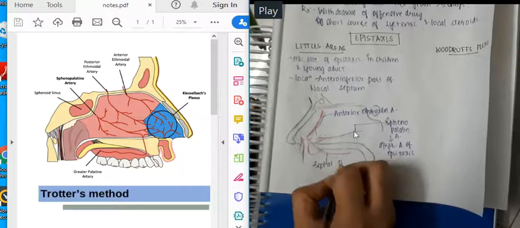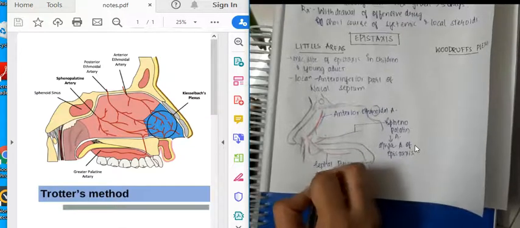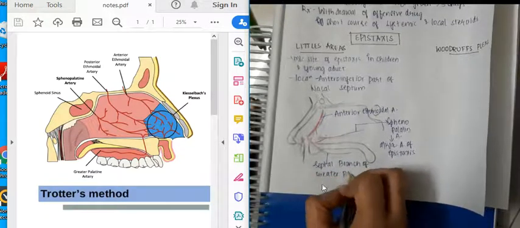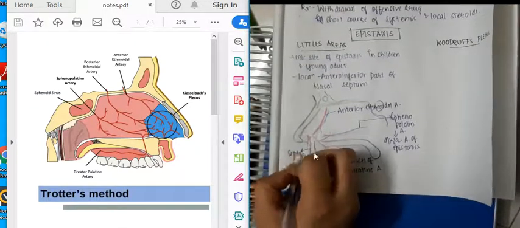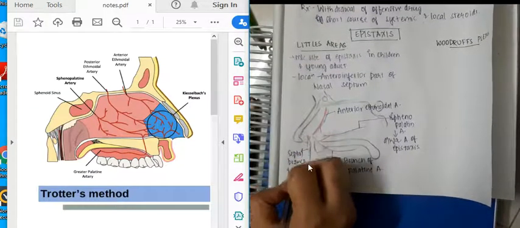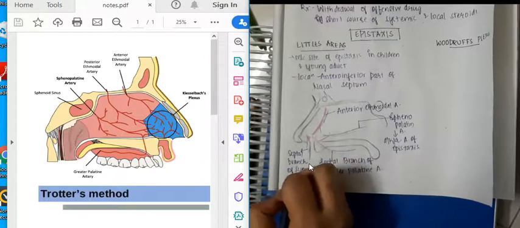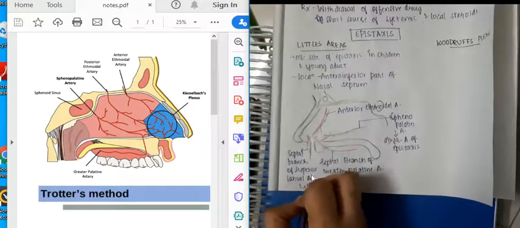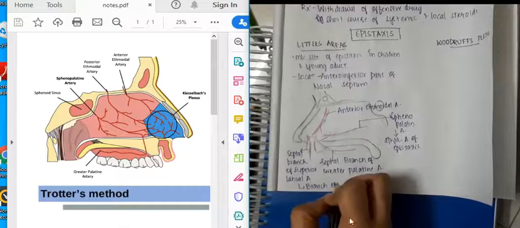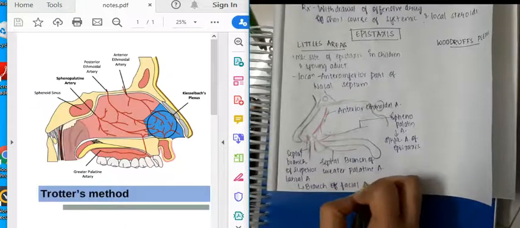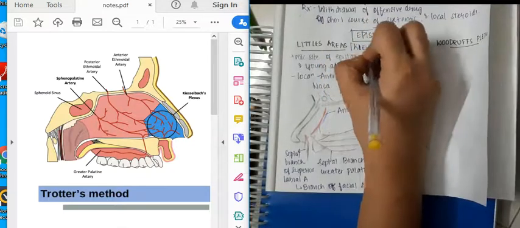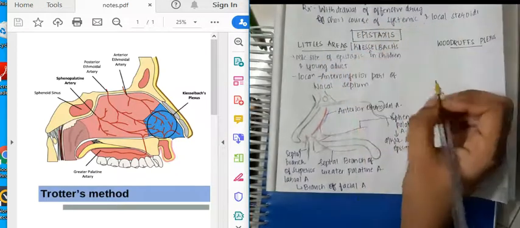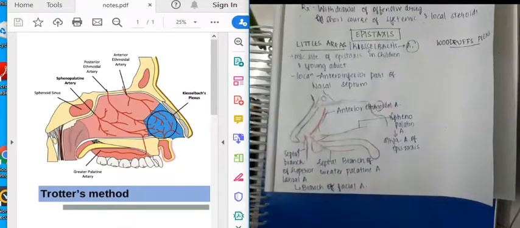So this is the anterior ethmoidal artery, this is the sphenopalatine artery, and this is the septal branch of the greater palatine artery. This artery is the septal branch of the superior labial artery. The superior labial artery is in turn a branch of the facial artery. All these are the arteries of Little's area or Kesselbach's plexus.